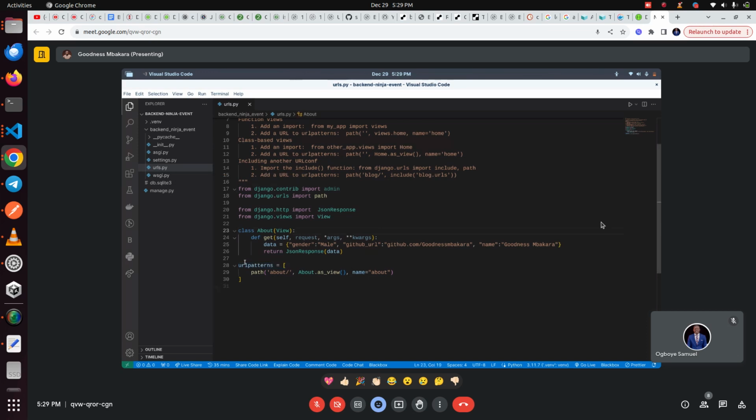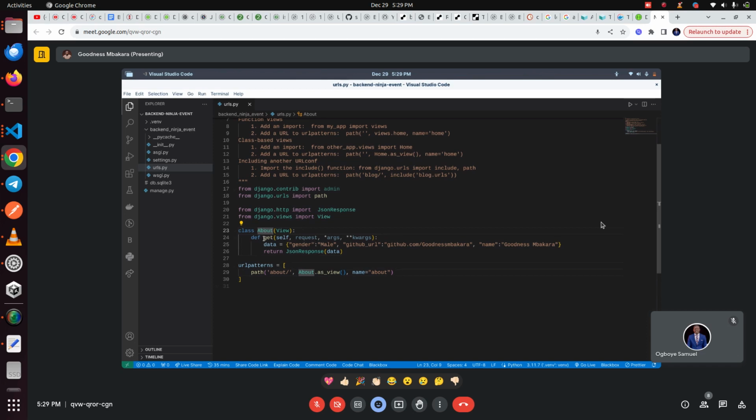So yes, it will look for these URL patterns, and from these URL patterns, it says, okay, here we are going to about, so slash about, it will execute this function, this class that we have written. Because it is a class, we now say dot as view. So you should see this class as a view. It does that magic and looks for this name in the view. So we found about here, right?